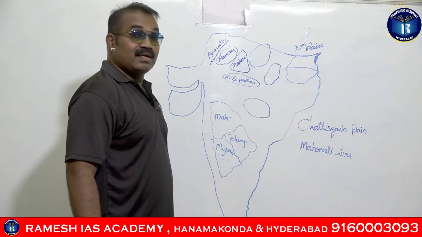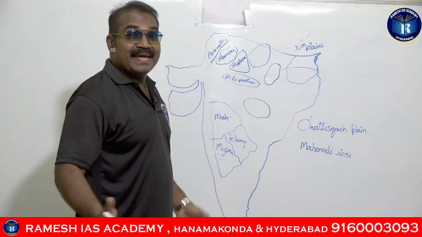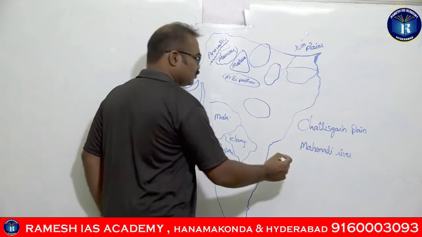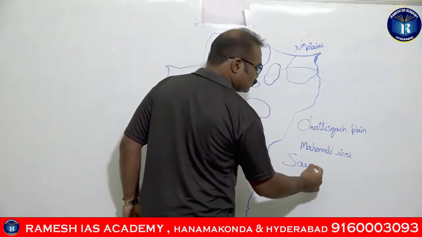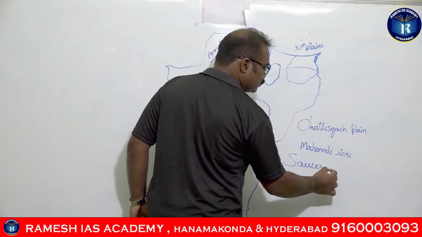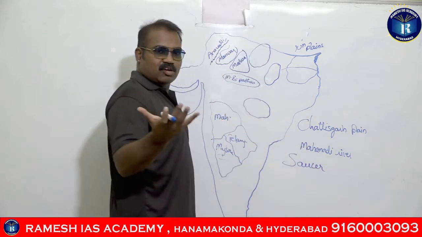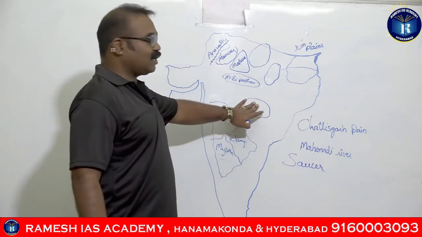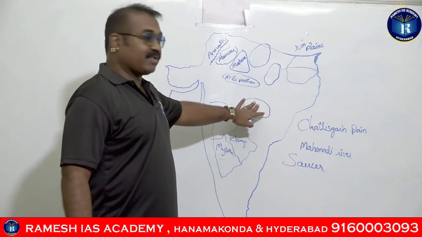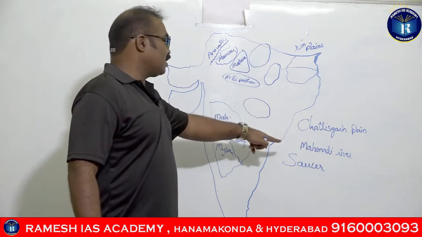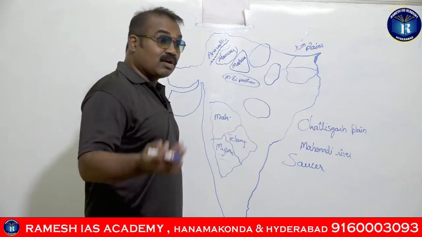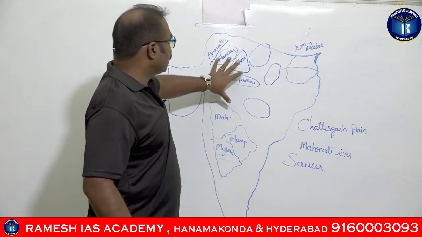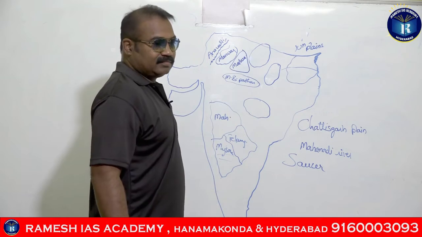They asked about the saucer shaped basin present in central India. Saucer means cup and saucer, guys. The saucer shaped basin in central India is nothing but the Chhattisgarh plains. These Chhattisgarh plains are drained by the northern reaches of the Mahanadi river. So these are the plateaus and one plain.